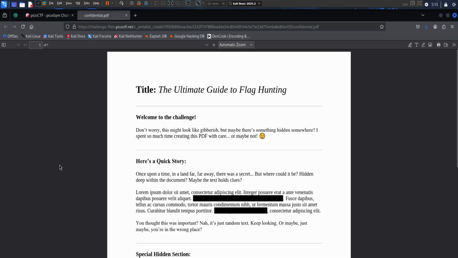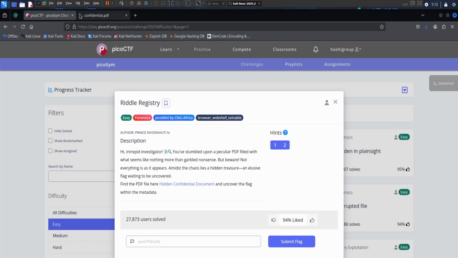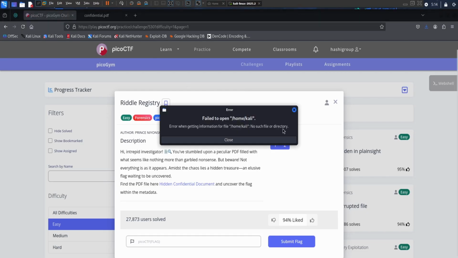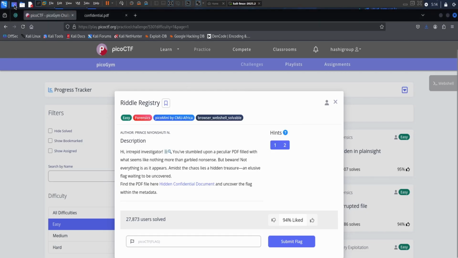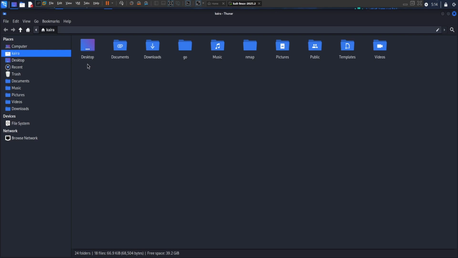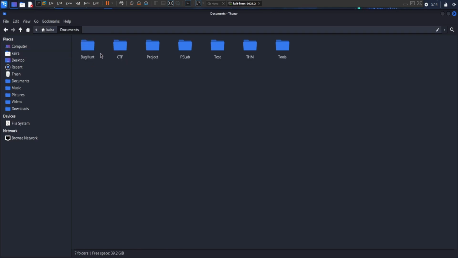Once it is downloaded, it would appear in your files. I have already downloaded that file, so we'll open it here. Let me check where I saved it. Documents, CTF, Pico CTF. Okay, so this is the file.